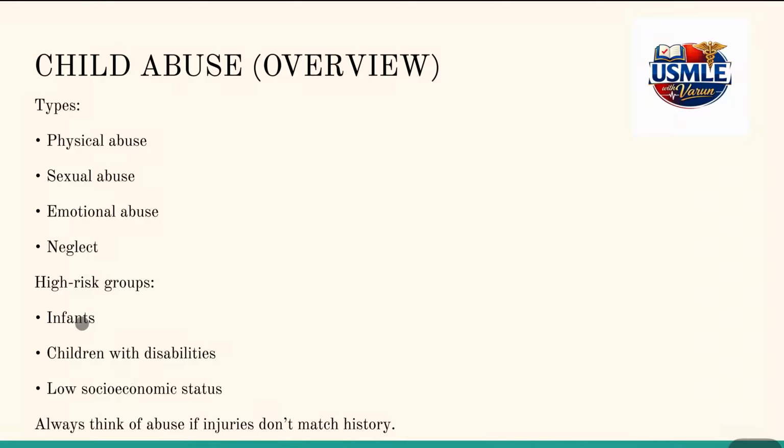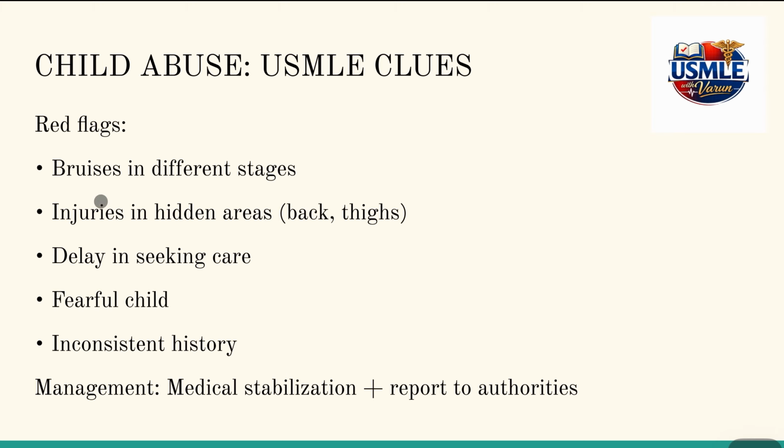High risk groups include infants, children with disabilities, and children coming from a low socioeconomic status. The red flags in child abuse include bruises in different stages of healing, injuries in hidden areas like back and thighs. If the child is always fearful and scared of every small thing he comes across, we need to suspect child abuse because that may be because of his trauma.